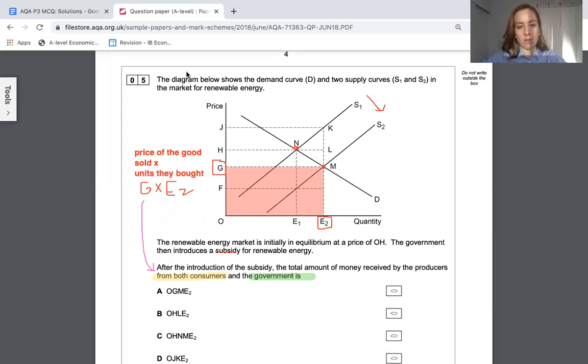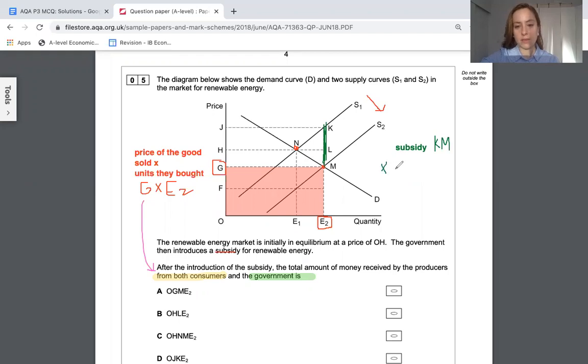To calculate the government spending, remember that they've given the firm the subsidy. And the subsidy is what shifted the supply curve, making each unit cheaper to produce. So in other words, you can find out what the subsidy is by just looking at the vertical distance. It could be any vertical distance that they've given you. Here is the one that is being labeled. So the subsidy is the distance between K and M.